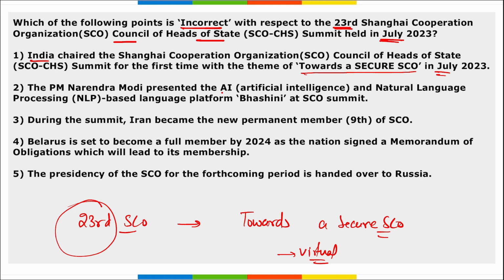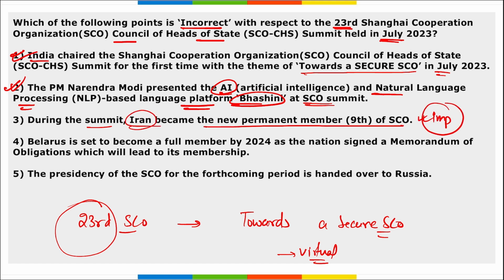B, PM Narendra Modi presented the AI and natural language processing based language platform, that is Bhashini, at the SCO summit. B is also correct. C, during the summit Iran became the new permanent ninth member of SCO, and this is an important one, do remember. Ninth member Iran, AI based NLP language model, that is Bhashini, and theme, that is Towards a Secure SCO. Then the third option is also correct. Fourth is Belarus is set to become a full member by 2024 as the nation signed a memorandum of obligations which will lead to its membership. So yes, the fourth option is correct.